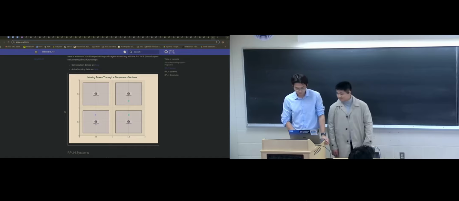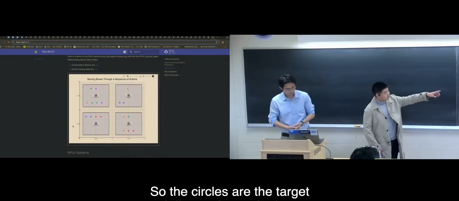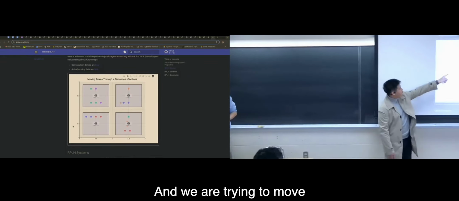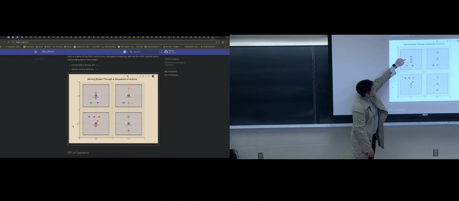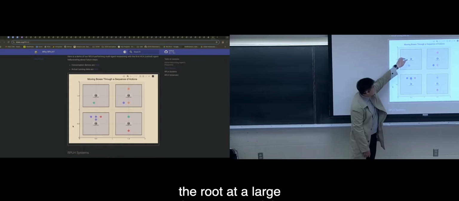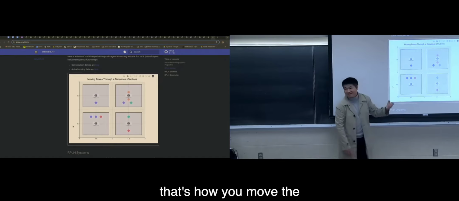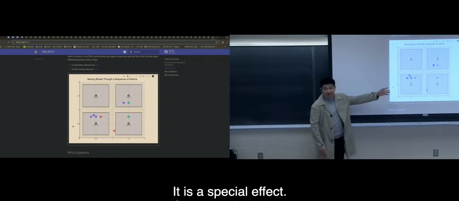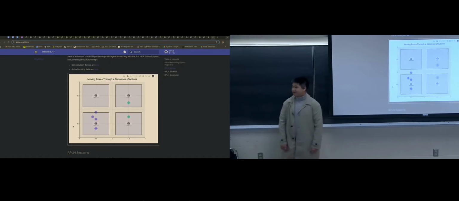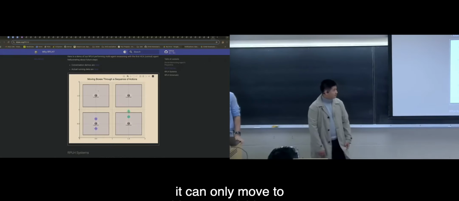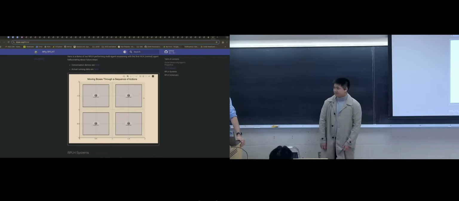Could you explain this demo a little bit? So the circles are the targets and the diamonds are the boxes, and we are trying to move each box to the right target. You can see the robots, powered by the large language model, coordinating with each other. If you want to move a box to another grid, that's how you move the box. The blinking is a special event. With every single box and target matched to each other, it will converge. And each agent, let's say this agent here, can only move to this one and this one. So there is partial action that is doable for each agent.